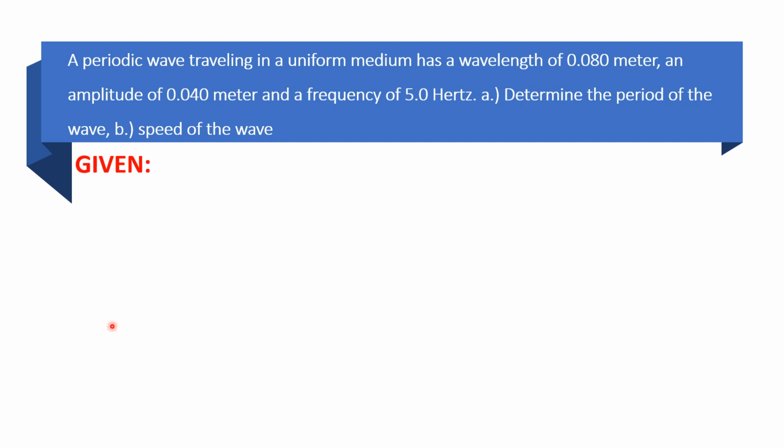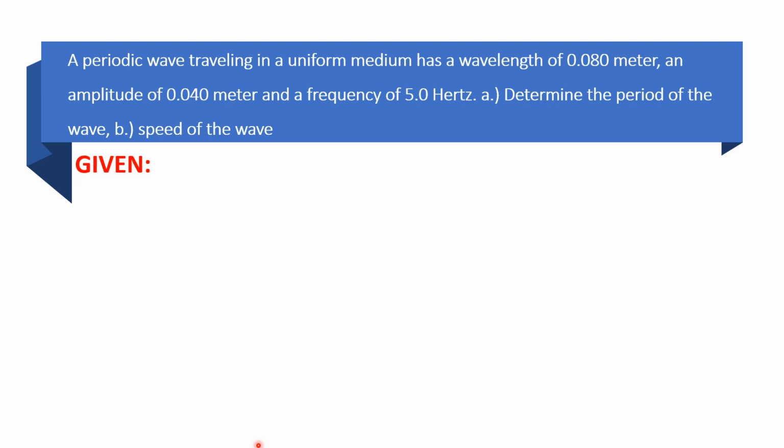Let us have another problem. A periodic wave traveling in a uniform medium has a wavelength of 0.080 meter, an amplitude of 0.40 meter, and a frequency of 5.0 hertz. A. Determine the period of the wave. B. Speed of the wave. If you want to try to solve this problem, you may try to solve it now.